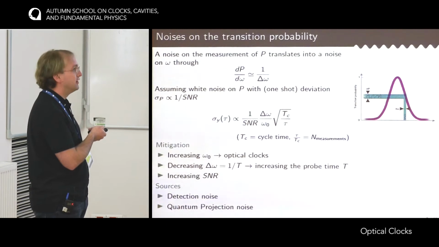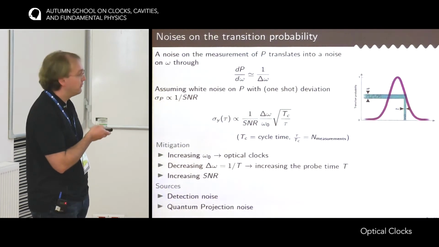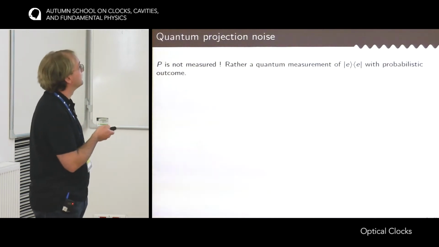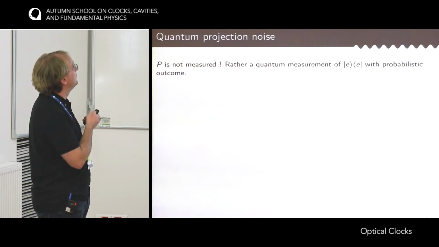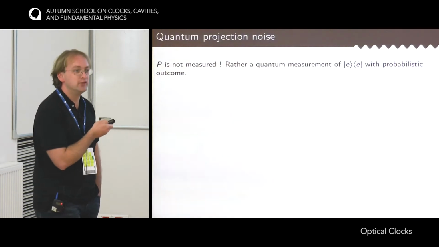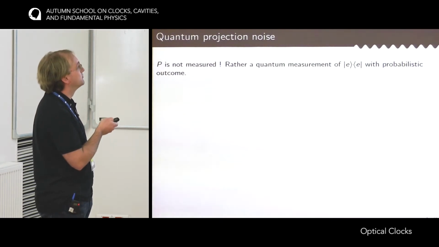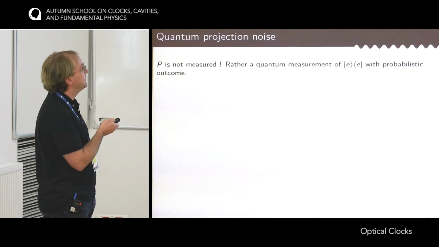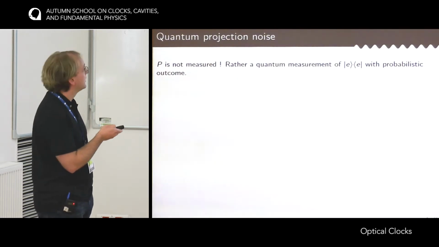The other one that I want to discuss in more detail is the quantum projection noise, because it's a fundamental limit in optical clocks. So what is it about? I said that to make the error signal, we have to measure the transition probability. But transition probability is not a quantum observable. What is a quantum observable is rather this operator, |e><e|, which projects the atom in the excited state of the clock transition. And because it is a quantum measurement, then it has a probabilistic outcome.